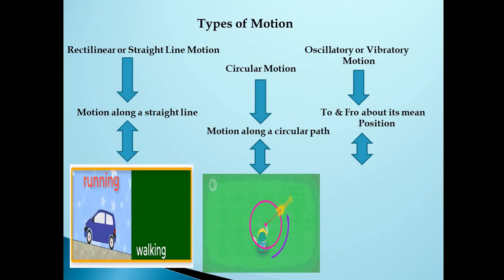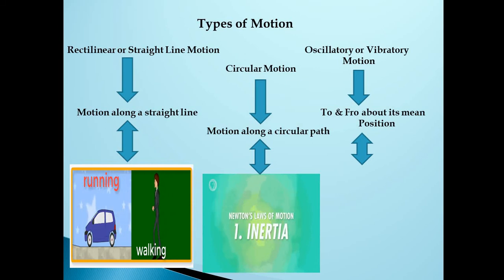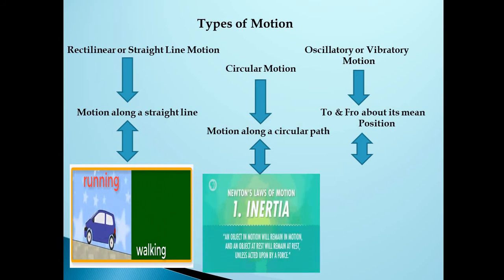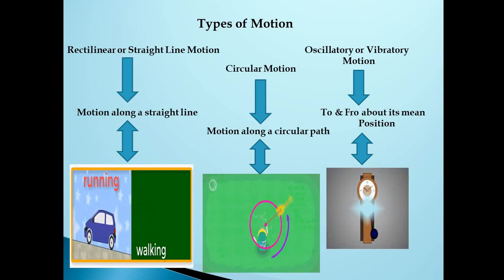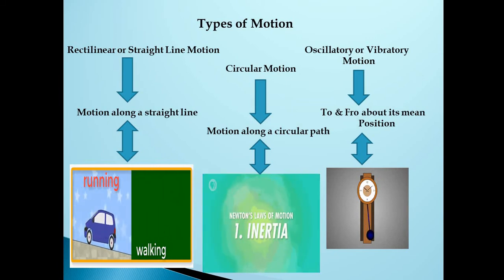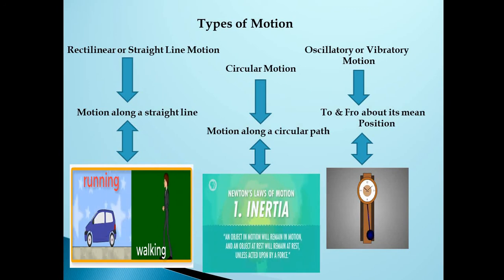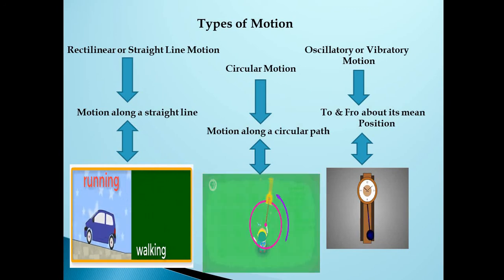Whereas in straight line motion, the motion is along a straight path, and in circular motion, the motion of the particle is along a circular path, in oscillatory or vibratory motion, the motion of the object is to and fro about its mean position. For example, the pendulum of a clock: from its mean position, it oscillates to and fro.